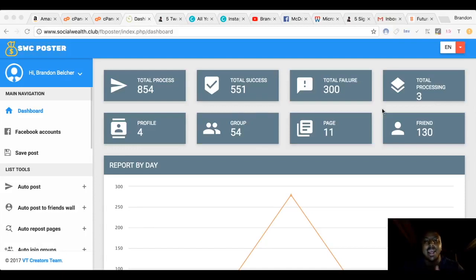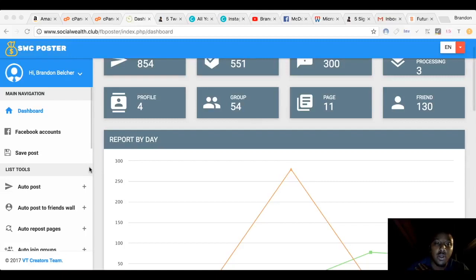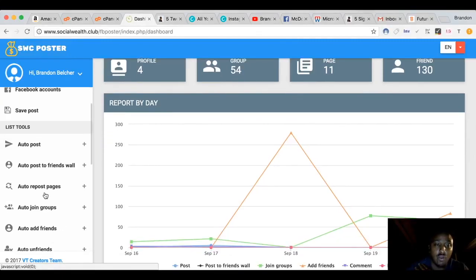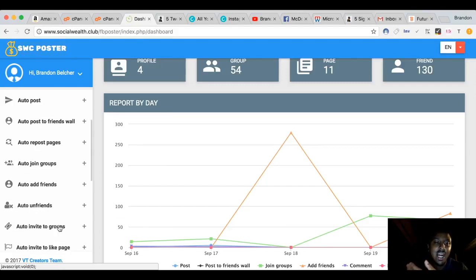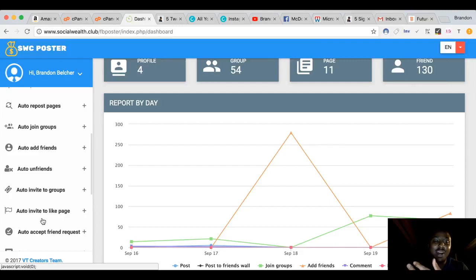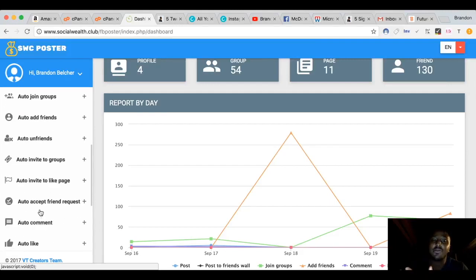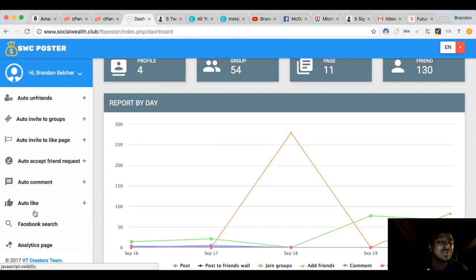So what I'm about to tell you about today is a very powerful underground Facebook automator. I had this Facebook automator basically built onto my Social Wealth Club platform. And this automator is like no other because it does things that no other Facebook automation software or platform do, period. I mean, it does everything from auto posting to friends' walls, to auto reposting pages. It auto joins Facebook groups, auto adds friends, auto unfriends, auto invites friends to groups, auto invites friends to like pages, auto accepts friend requests, auto comments, auto likes, and Facebook search.